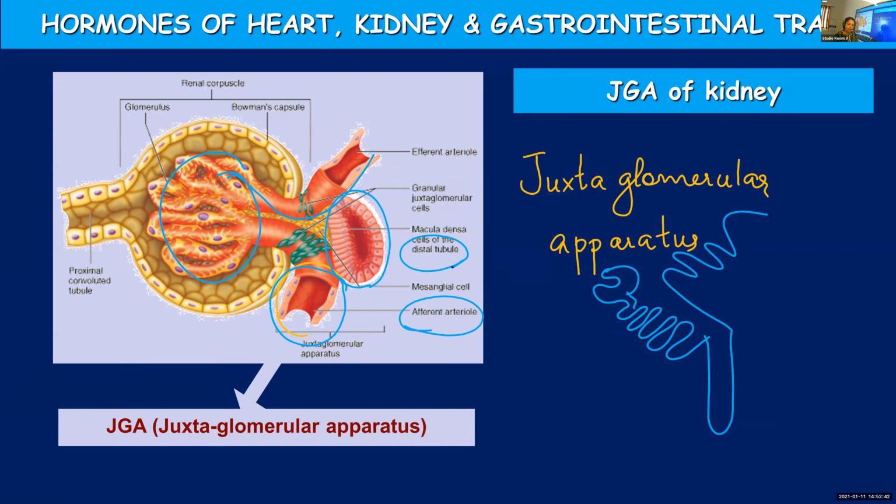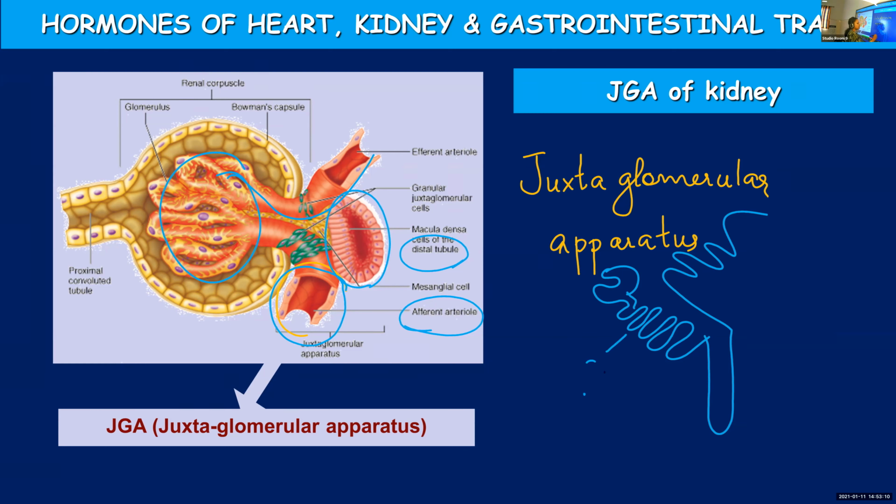For the time being, you just understand that juxtaglomerular apparatus is a specialized sensitive region formed by the modification of cells where afferent arteriole joins with the distal convoluted tubule. Distal convoluted tubule is a part of nephron.